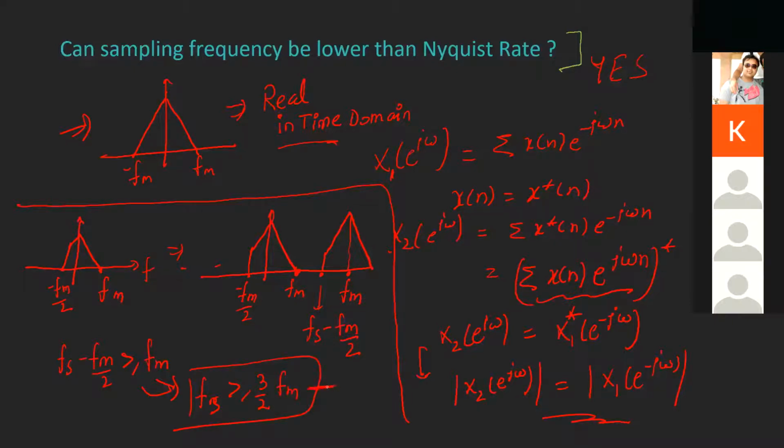So this is actually violating the Nyquist sampling theorem, but it is not resulting in any aliasing. And this is not a formula. I'm again saying that this is not any formula. It is just a specific value for this particular example. So do not assume that this is a formula. The point here is that sampling frequency can be lower than the Nyquist rate for a complex signal in time domain. Is this clear?